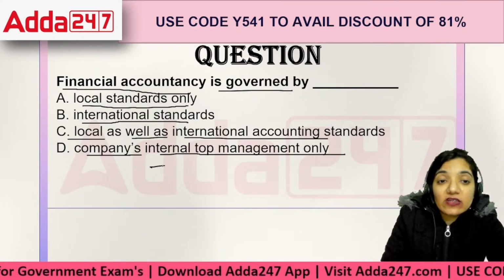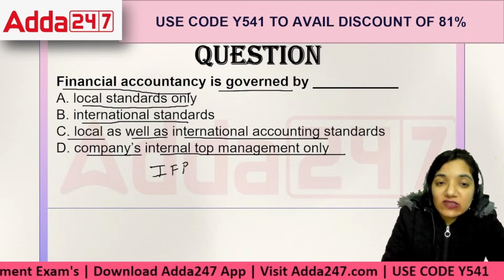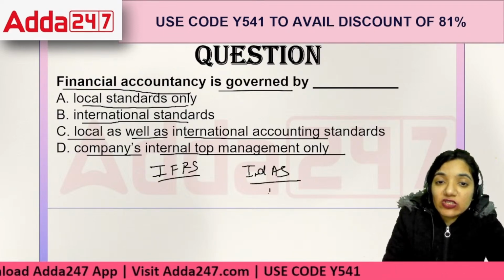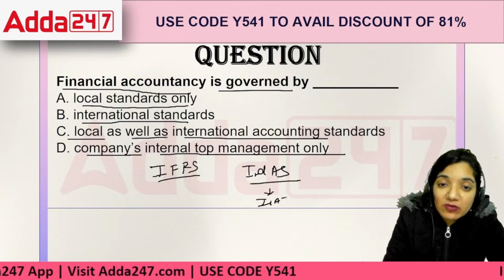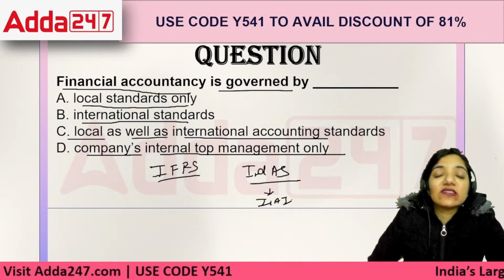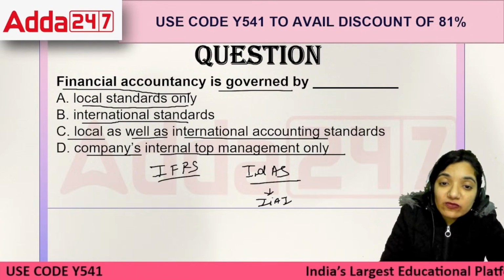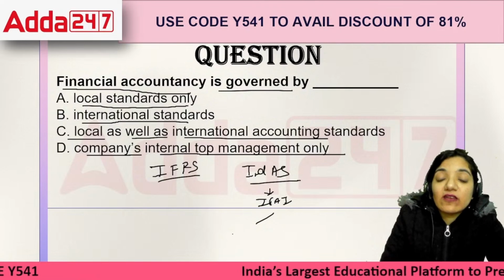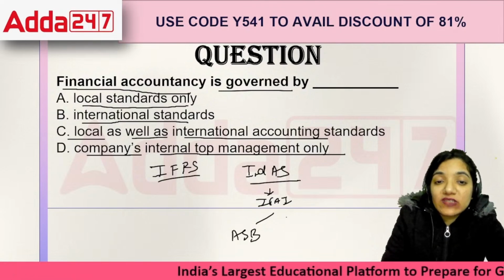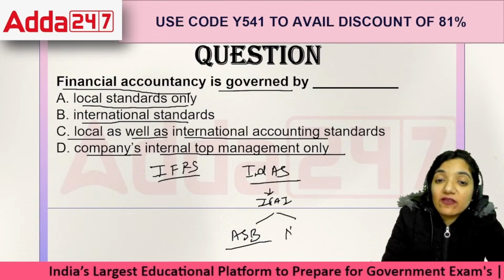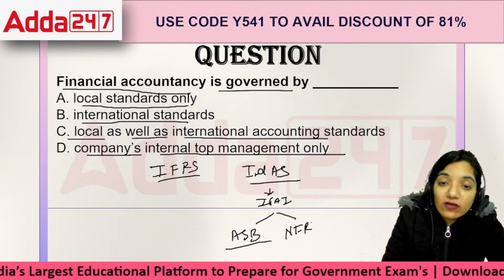Do you know, in our country we are governed currently by Ind AS. In our country, we are following Ind AS, which are issued by ICAI in collaboration with IFRS. IFRS is International Financial Reporting Standards. This is formed because of two organizations standing in front of it: the Accounting Standards Board, which prepares our accounting standards, and NFRA, the National Financial Reporting Authority.